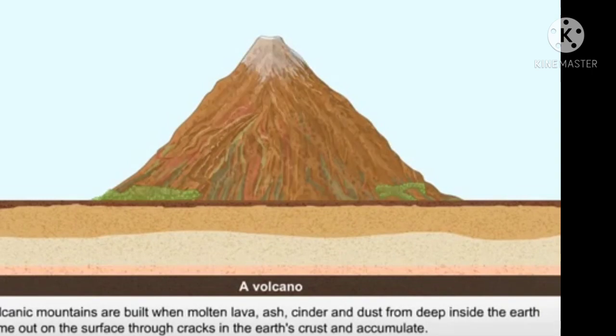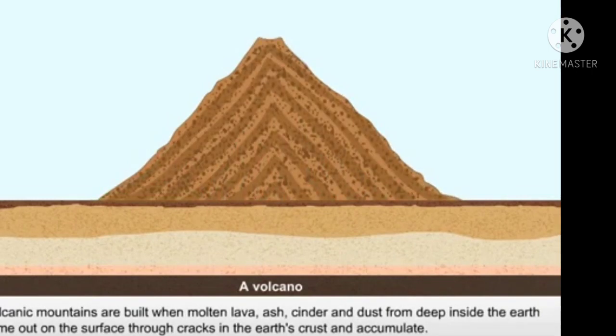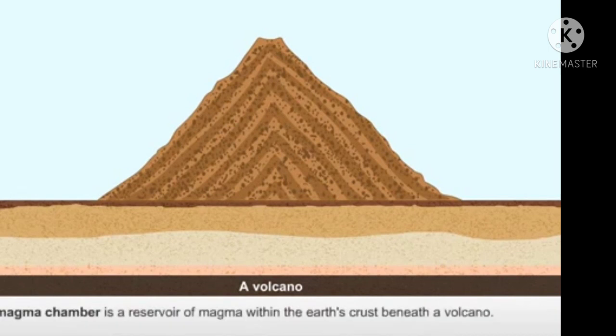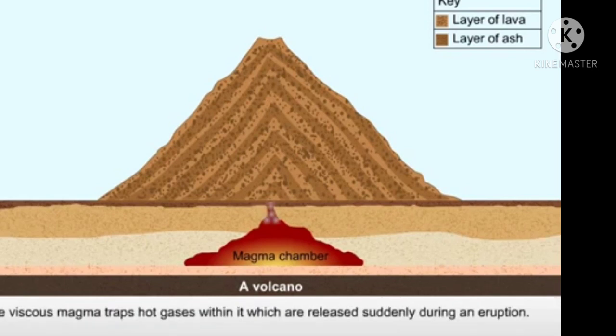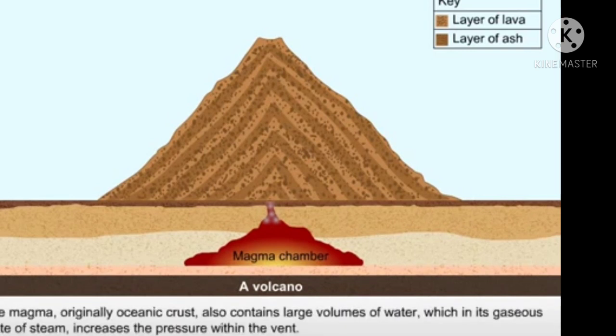So volcanic mountains are built when molten lava, ash, cinder and dust from deep inside the earth come out on the surface through cracks in the earth's crust and accumulate. A magma chamber is a reservoir of magma within the earth's crust beneath a volcano. The viscous magma traps hot gases within it, which are released suddenly during an eruption.